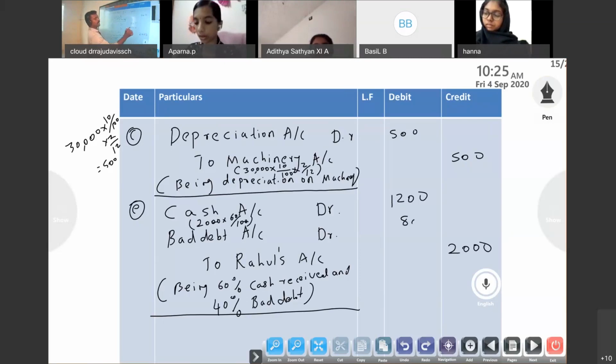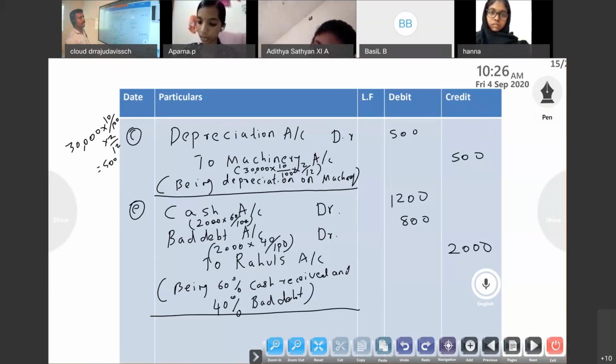Remaining is bad debt. Remaining means 2,000 into 40%. Clear? So if there is any insolvency, then there will be a bad debt. At receiving time only bad debt will be there, not at giving time.